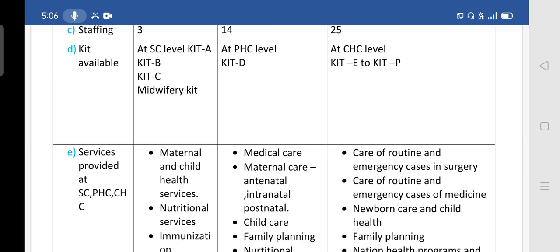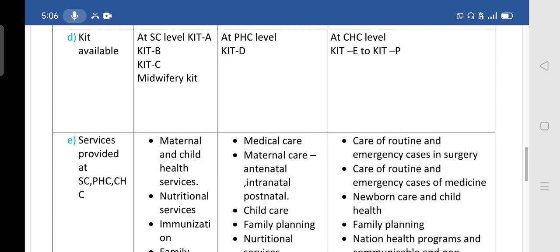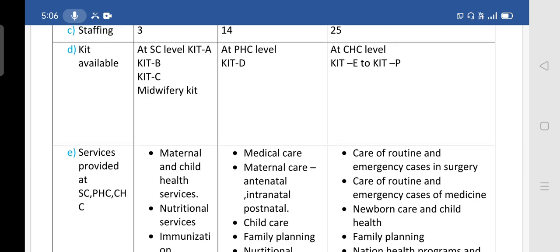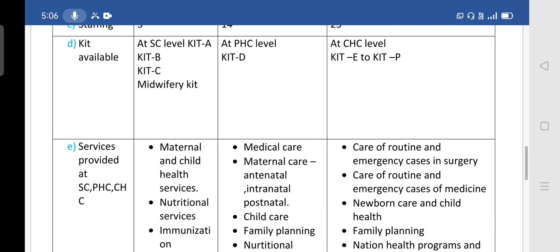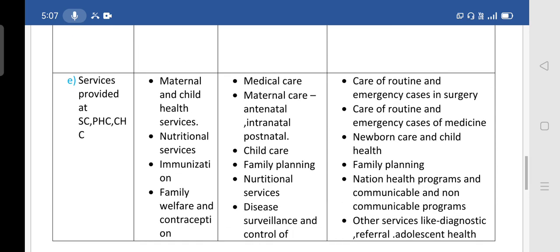Then the kits available at the sub-center, PHC, and CHC. This is most important for all government exams. At the sub-center level, kit A, kit B, kit C, and the midwifery kit are available. At the PHC level, kit D, and at the CHC, the community health center level, kit E to kit P are available.